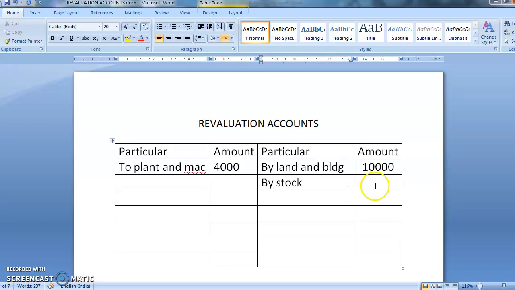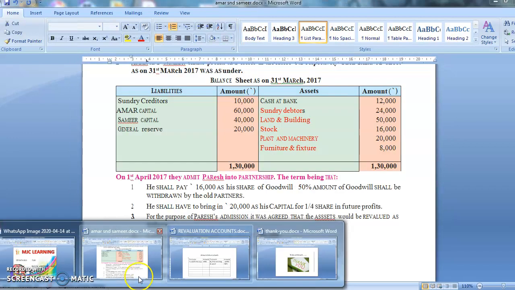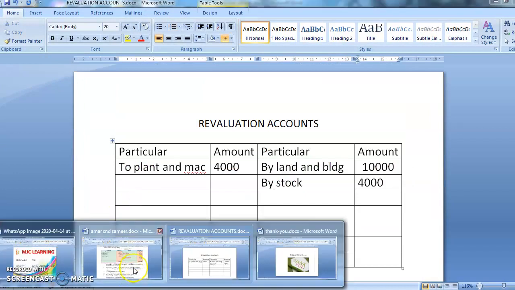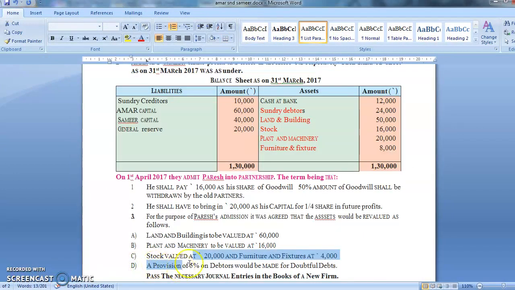How much is the increase in the stock? 4,000. Am I correct? चलो आगे. उसके बाद, yes, furniture and fixture at ₹4,000.